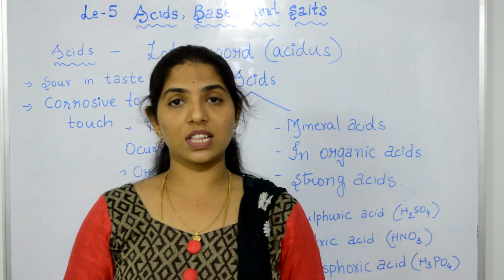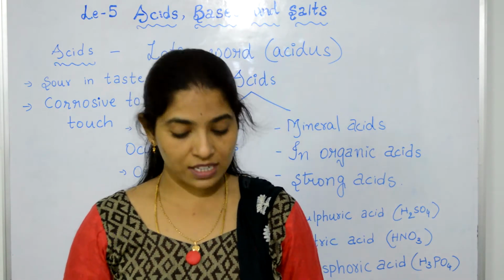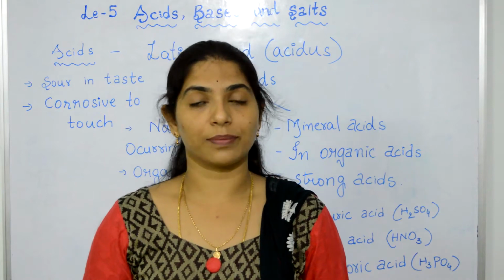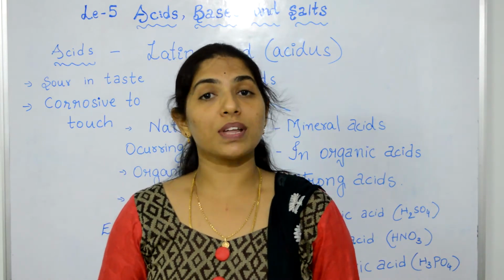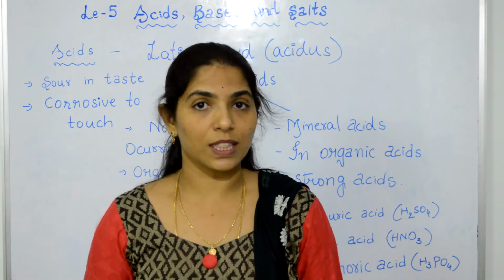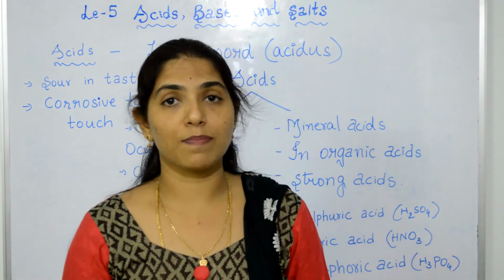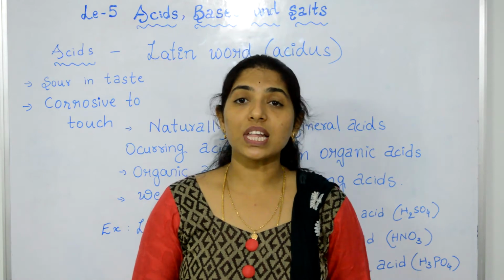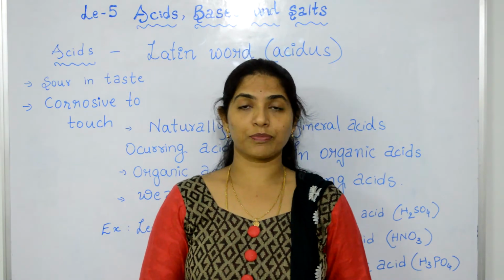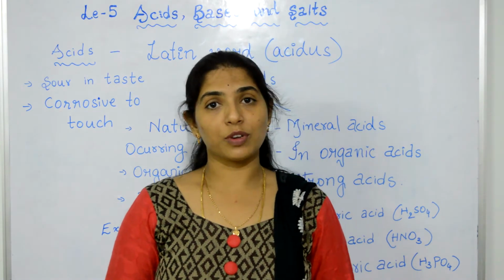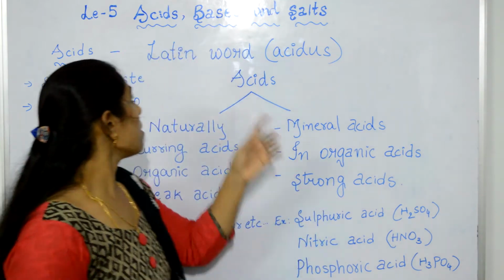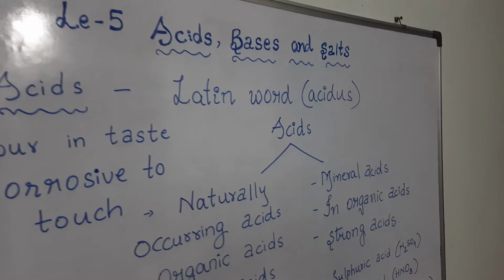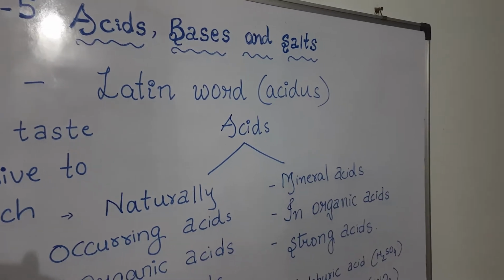Then why do tomatoes, lemons and vinegar taste sour? It is because of the presence of acidic substances in them. And why does baking soda taste bitter? It is because of some basic substance that is present in it. So the chapter we are going to learn is about acids, bases and salts.